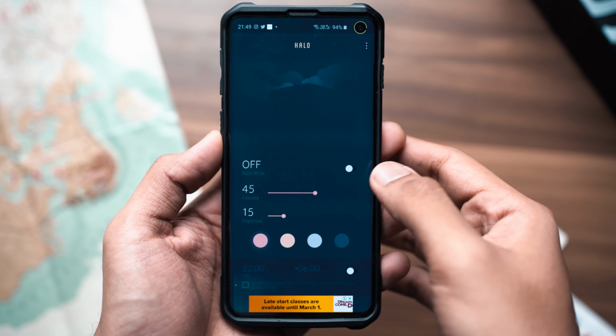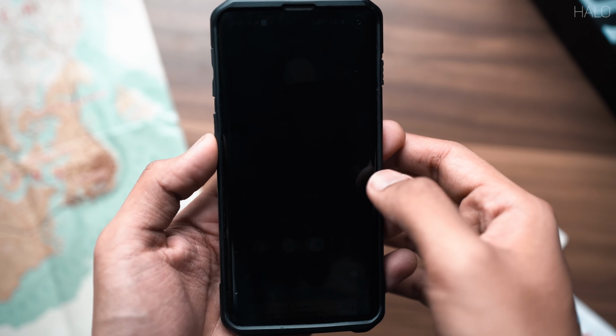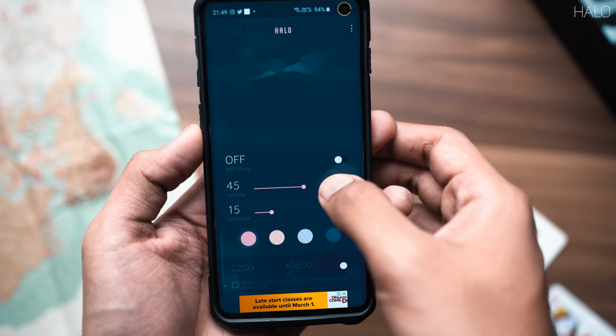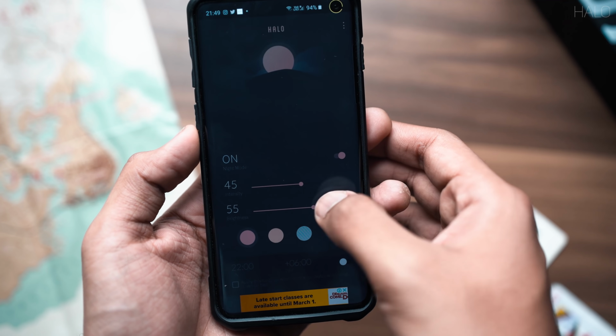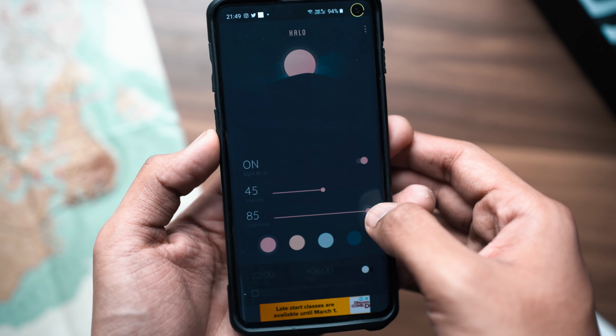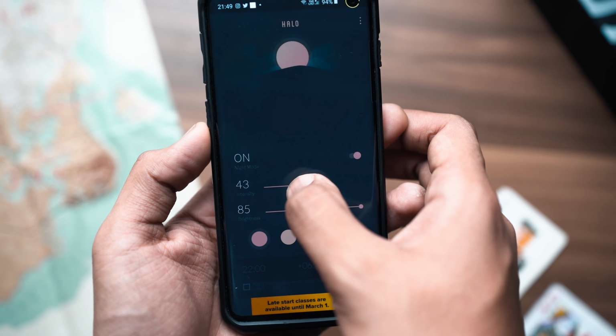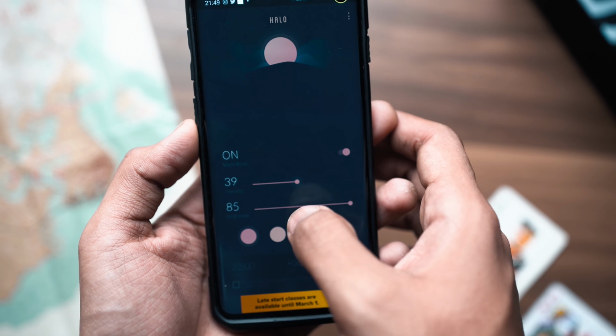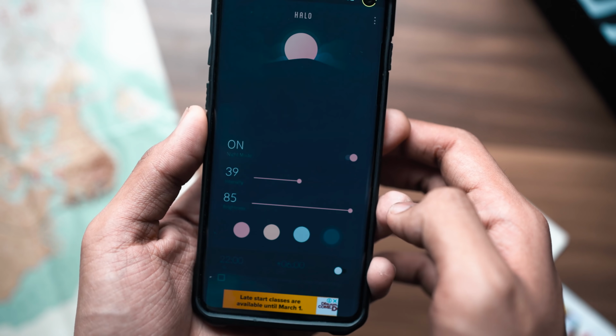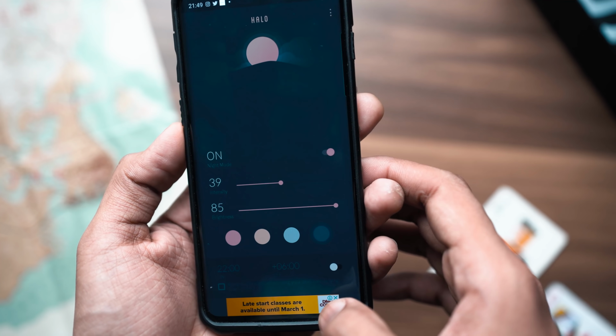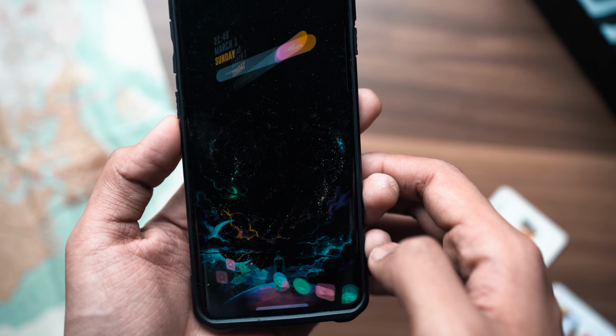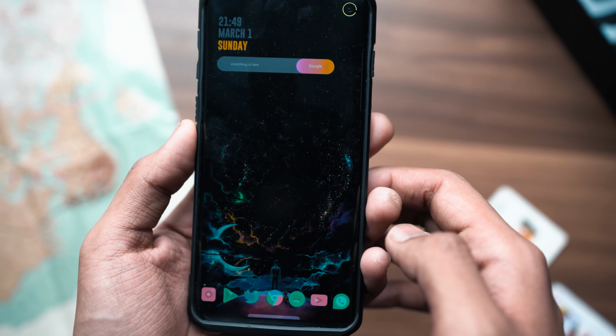Alright guys, next up we've got an application called Halo, and wait, what just happened on the screen? Yeah, this is a night mode application that not only lets you select the color palette of the night mode filter that you add on your phone, but also clarify things like the intensity and the brightness, as well as remotely set the application to turn it on automatically whenever you're using the phone during night time.